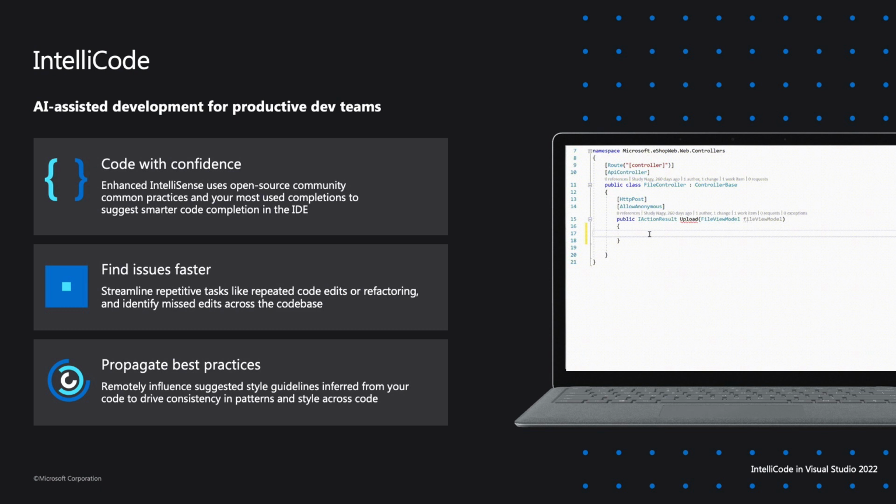Now, before we dive into some demos on the Git side, I do want to quickly distinguish that IntelliCode is not GitHub Copilot. These are two separate products. If you install GitHub Copilot into Visual Studio, it's going to disable IntelliCode. They don't work in conjunction with each other.